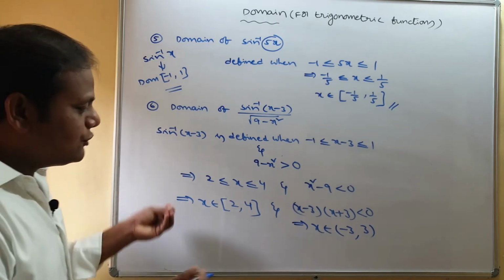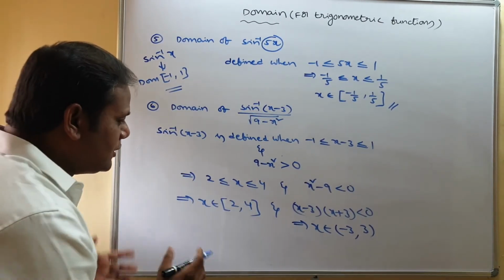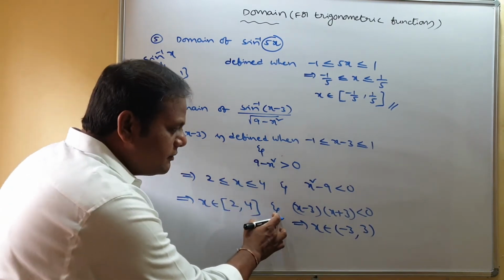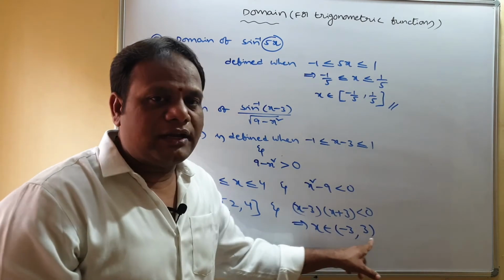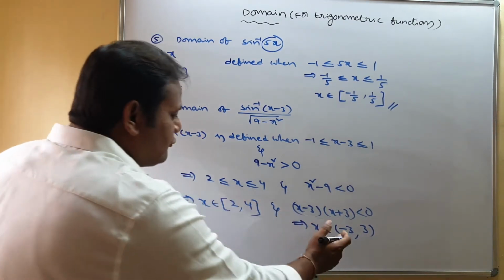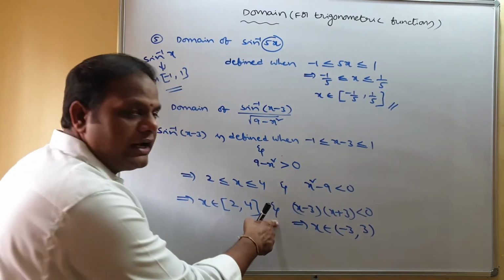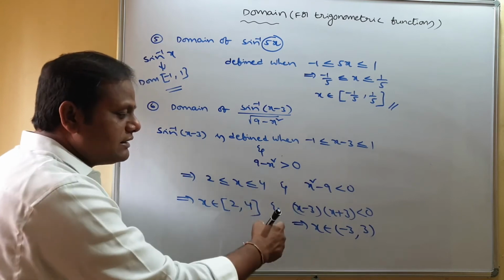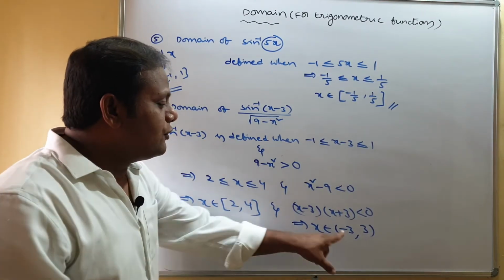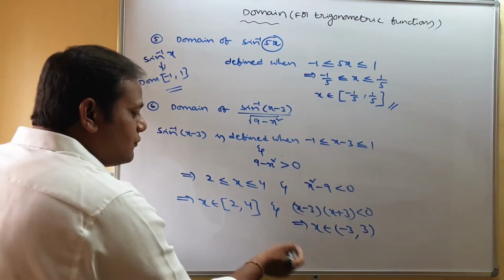So the domain of this function is what? x belongs to this interval and x belongs to the open interval minus 3 comma 3. Now what do we have to do? You have to take the common part, because of the 'and', so you take the intersection between closed 2 comma 4 and open minus 3 comma 3. What is the common part?